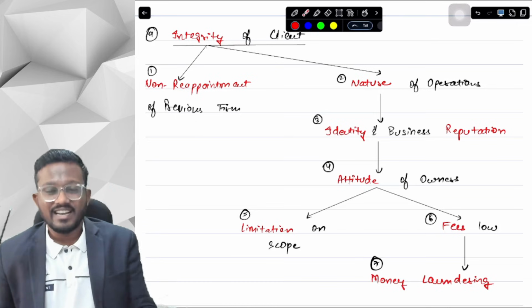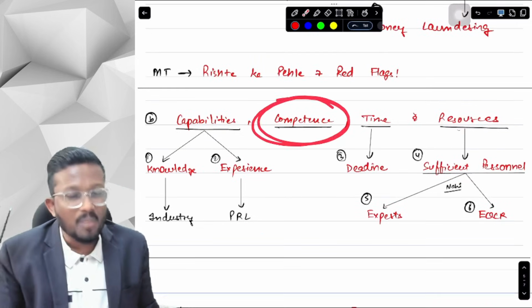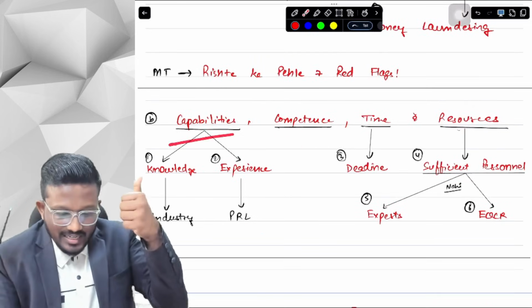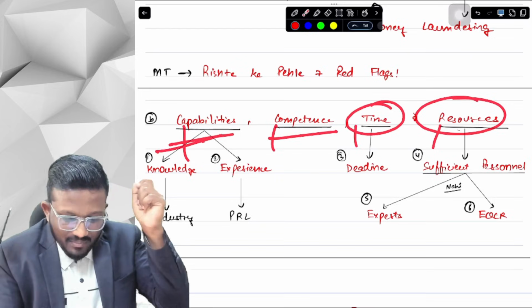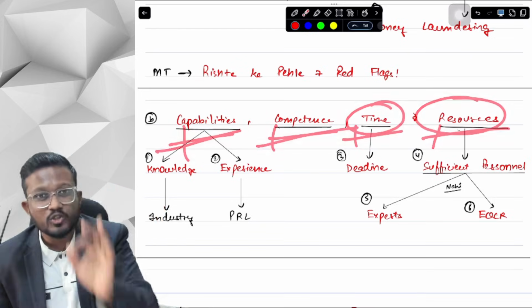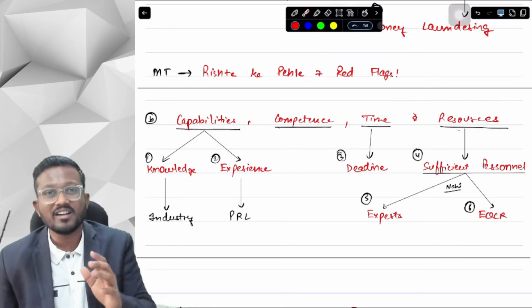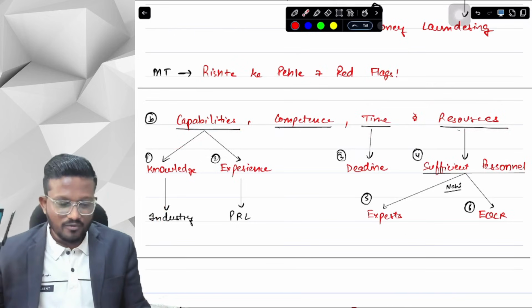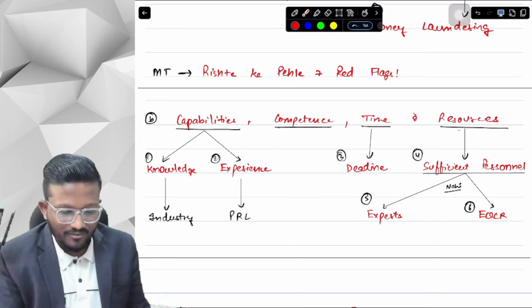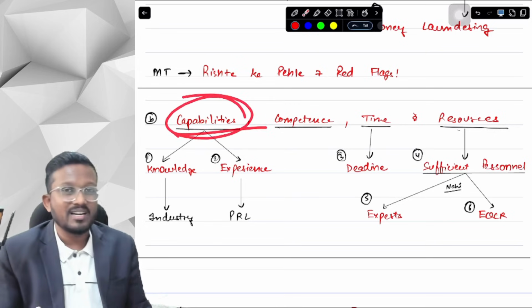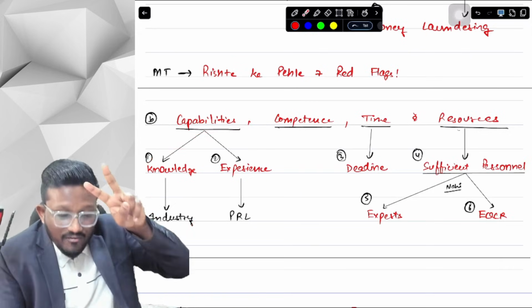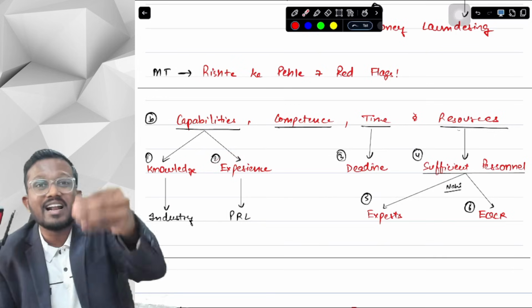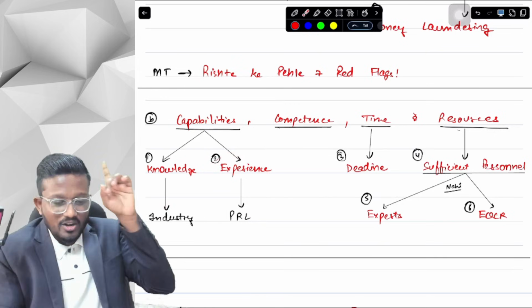Second thing we are checking is competence. In competence, there are 4 things: capability, competence, time, and resources. CCTR. Capability, competence, time, and resources. We have to check whether we have this CCTR for accepting this engagement or not. First of all, from the words itself, we have the memory technique. First is capability. We have to check whether we have the knowledge of the industry which we are going to audit, and we have the experience of the PRL requirements that are applicable in this industry.